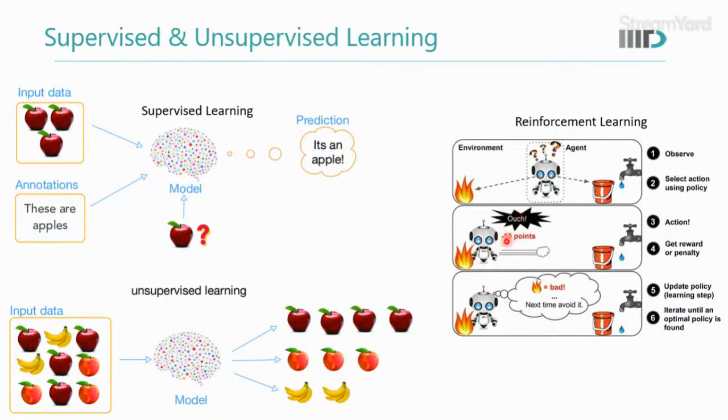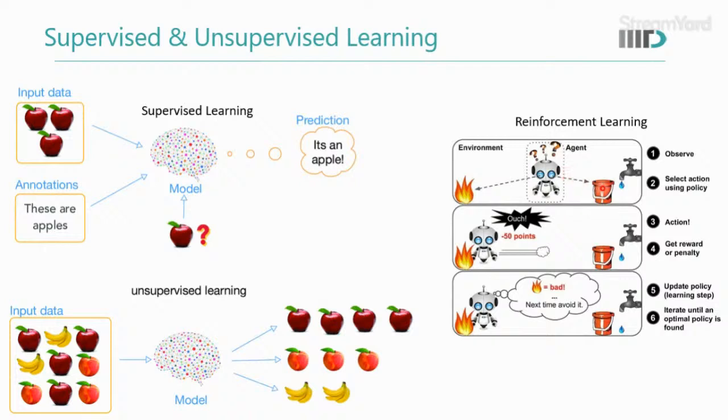Okay, it gets the reward that, for example, a hit sensation is given, -50 reward is given. So it gets a reward or a penalty, and it understands that this is a bad action. I should avoid this action next time. So it will update its policy. It will learn, okay, this was bad, I should avoid this next time. It will iterate this process until the optimal policy is learned. That means the right behavior is learned.